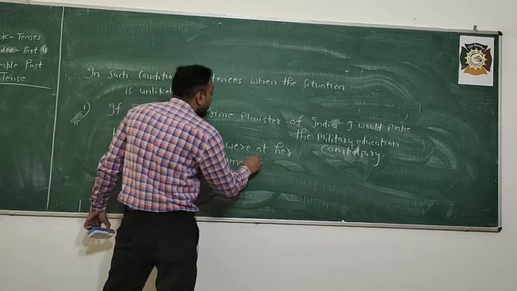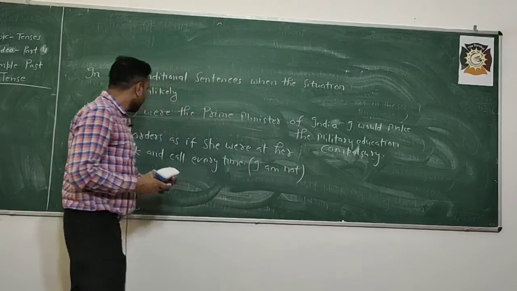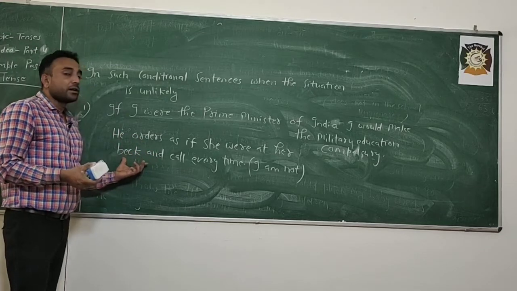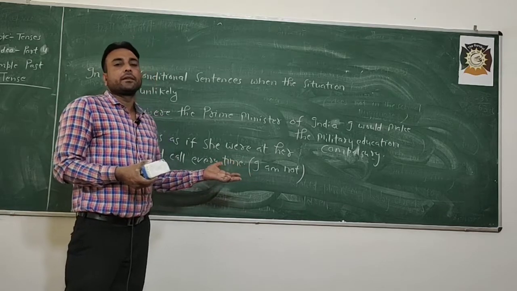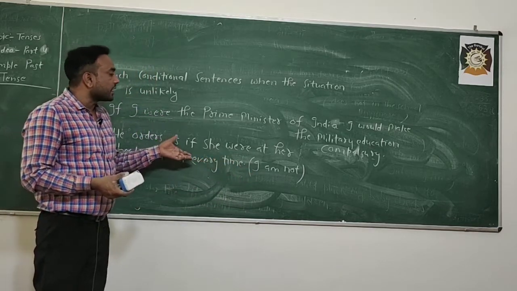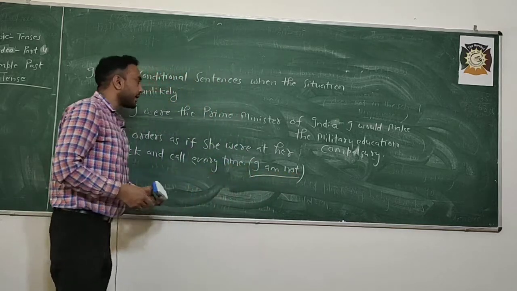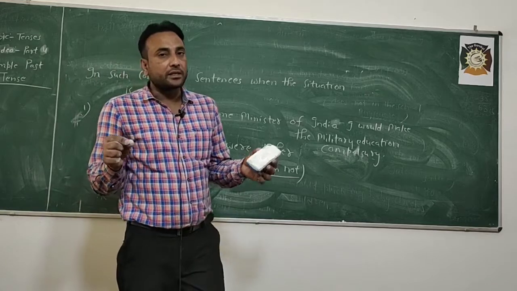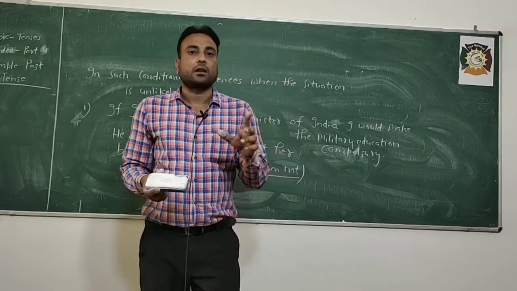"As if" means जैसे कि. He means to say that, but I am not. Means he orders as if, वह ऐसे ऑर्डर देता है जैसे कि वह हर टाइम उसके आगे पीछे घूमती रहे. So the situation is unlikely, because he was not at his beck and call. And in this type of conditional sentences, we always use verb were.